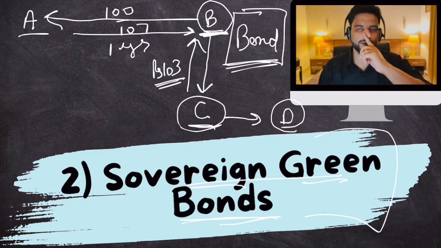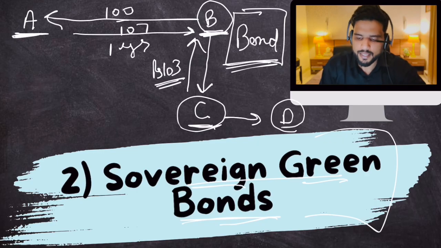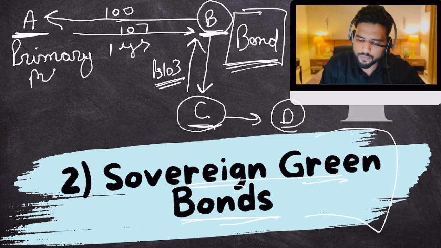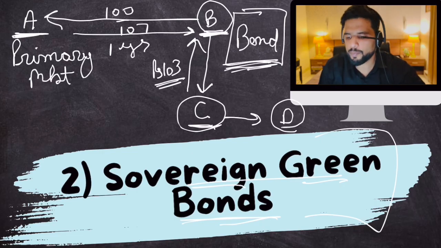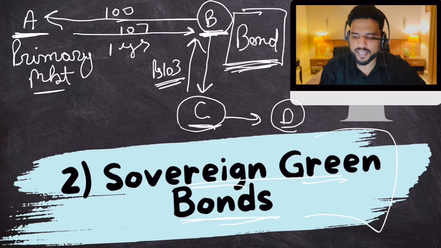Now just remember this fact. When B got this piece of paper from the issuer of this bond, that is A, this was known as the primary market. So when you directly buy this bond from the issuer of the bond, that is the primary market. Now B sells it to C, C sells it to D, D sells it to XYZ. These transactions are called the secondary market.